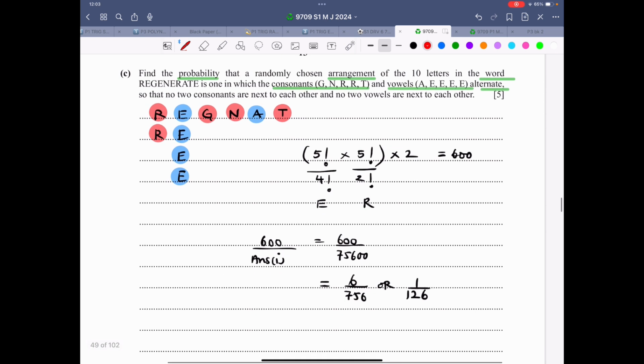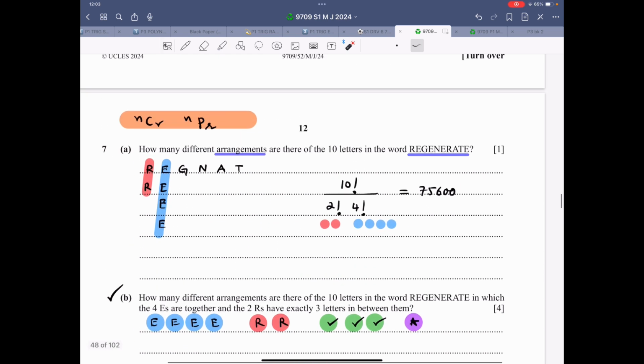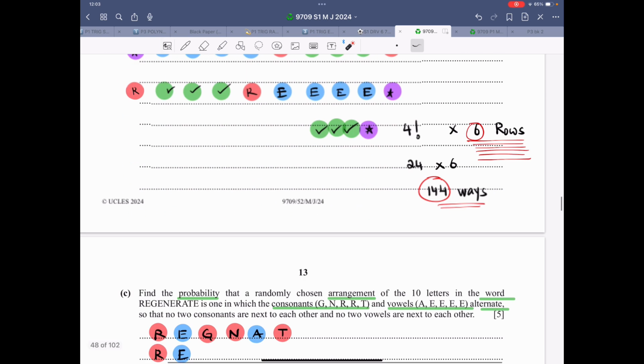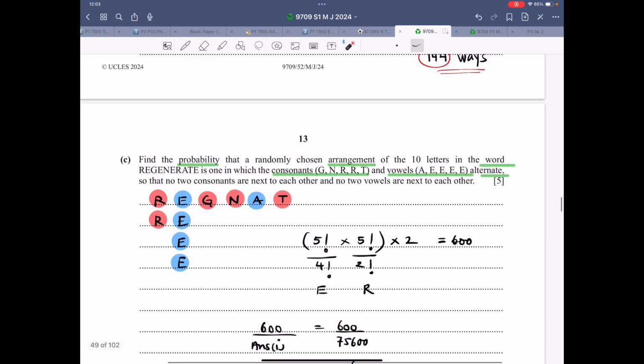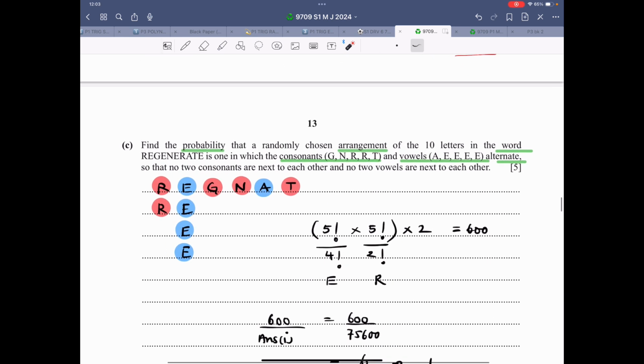Now let's focus on 7C. Now the question says find the probability. That means we need a denominator. Denominator is the answer of part 1, because that is without restriction. That is all the possibilities considered. So the answer of part 1, 75600, that's the denominator. Now what are we doing? In which one is a consonant and one is a vowel.